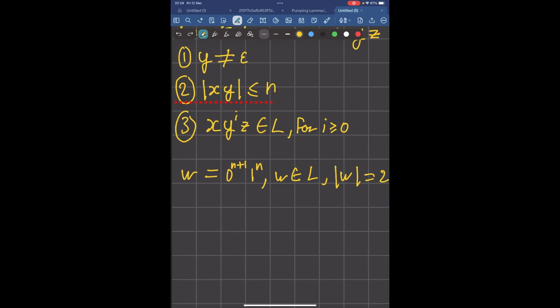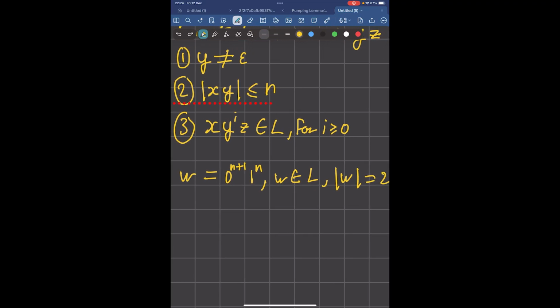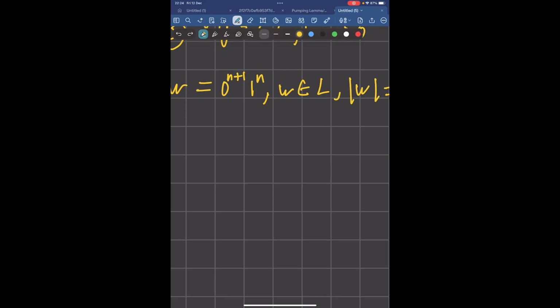So first thing to note is that as before, because we set the first n characters of the string to be all zeros, so the first n plus 1 characters are zeros, x and y can only contain zeros as well, because the length of xy is at most n. So if we have this,